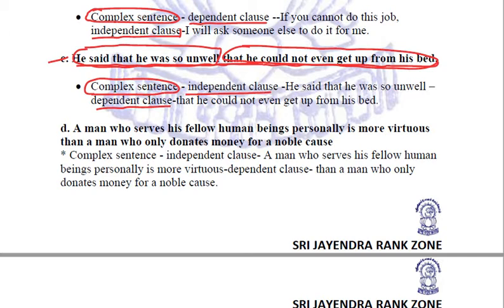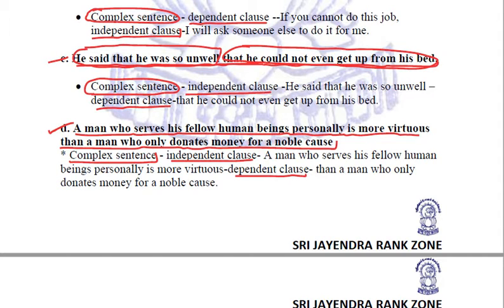Let us have a few more examples. D. A man who serves his fellow human beings personally is more virtuous than a man who only donates money for a noble cause. This is again a complex sentence, made up of an independent and a dependent clause.